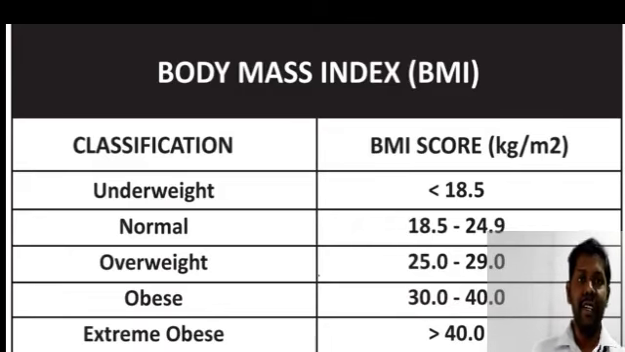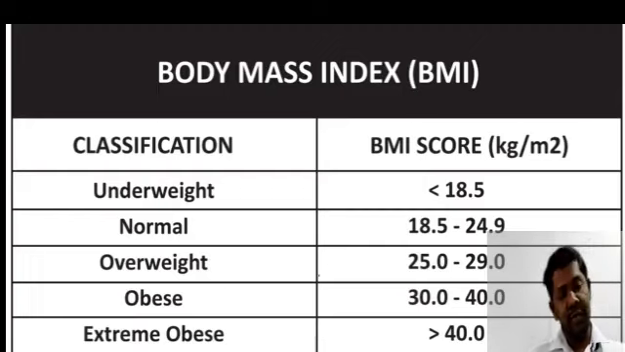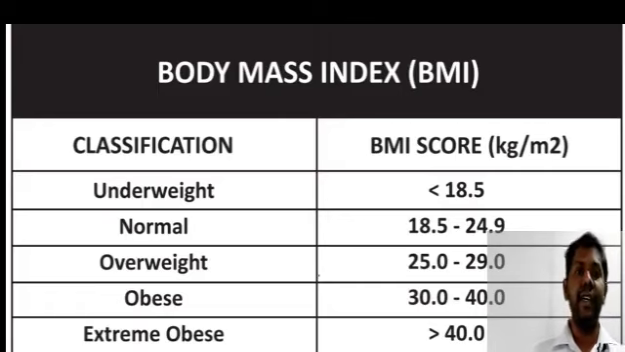So the final classification will be like: below 18.5 is classified as underweight, and 18.6 to 24.9 is classified as normal. Above 25 to 29.9 is overweight, and 30 and above is classified as obese. So this is given by Adolphe Quetelet. This is for body mass index.